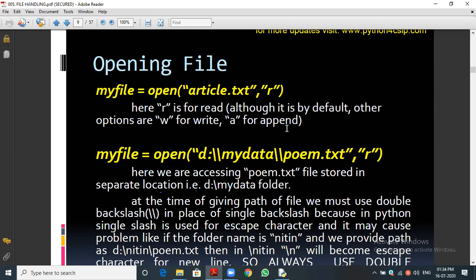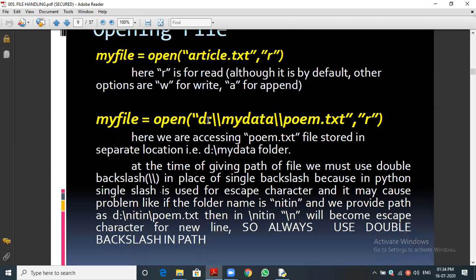Let me see the second thing. Suppose the data is in a different location, that is a different concept. We have seen the module. Can you recall it? If the file is stored in a different location, we need to mention the path. Can you recall we used this in modules, even in packages also? Yes, likewise, sir. But here we need not import the sys module. There is no need of the sys module here. We can directly give the location. We are simply accessing the file only, we are not importing.